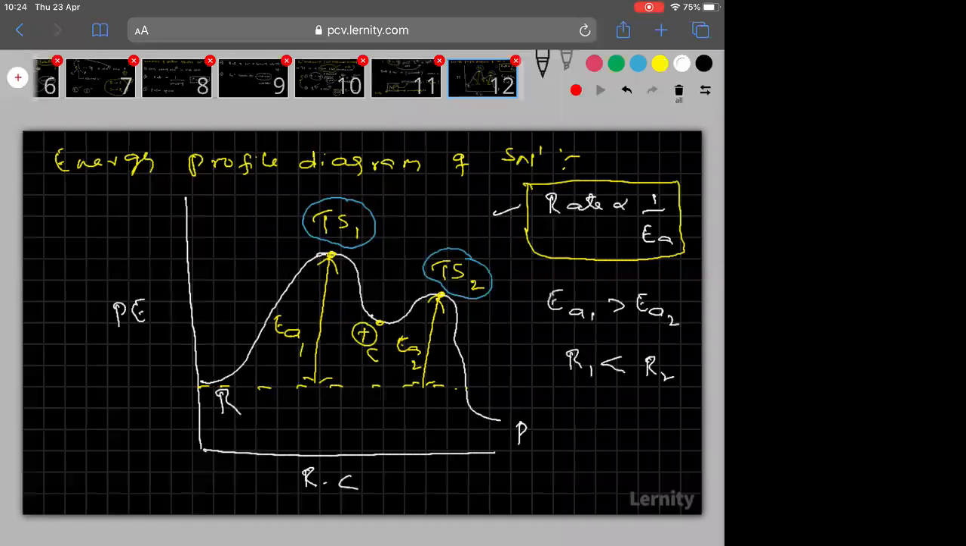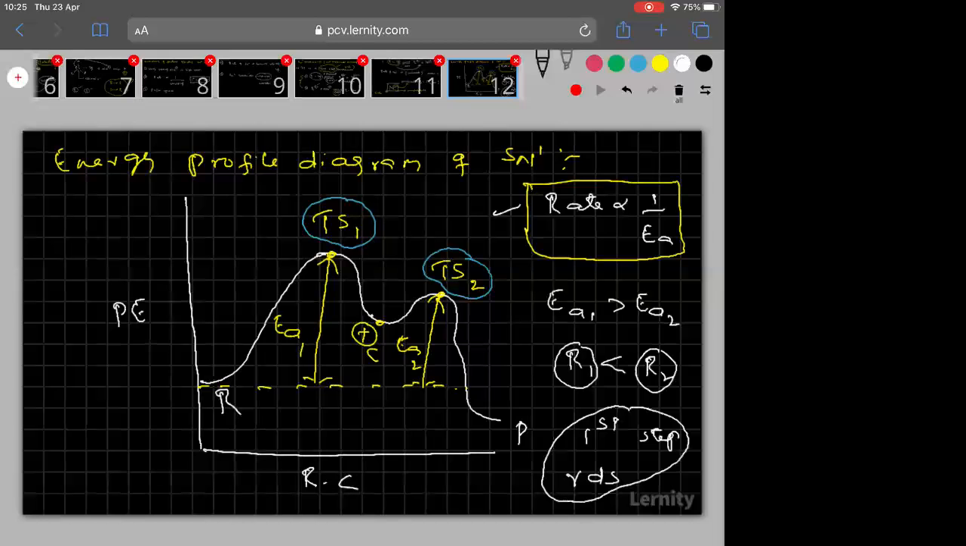I hope you are understanding my point. R1 is the rate of the first step. R2 is the rate of the second step. So whose rate will be less? First step. That is the reason why the first step is the slow step, and hence it is the RDS step of the mechanism. I think you understood now. First step is the slow step. R1 less than R2. That means first step is having less rate. Less rate means what? It is a slow step. So slow step is called what? RDS step.